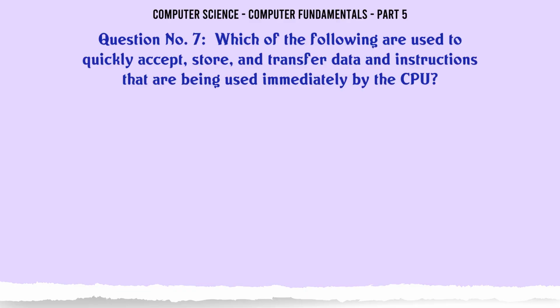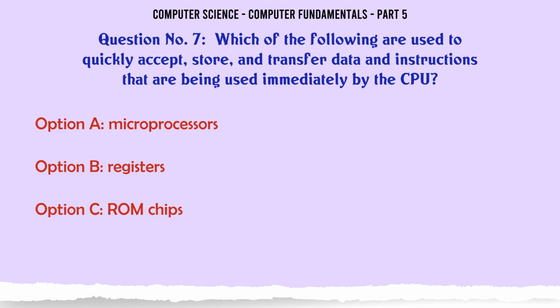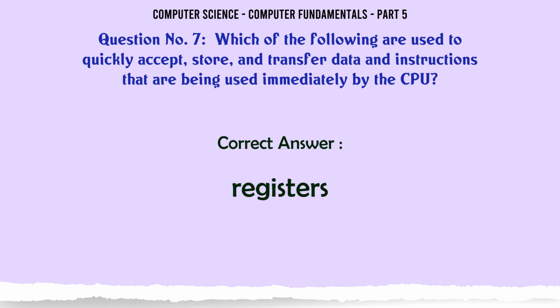Which of the following are used to quickly accept, store, and transfer data and instructions that are being used immediately by the CPU? A. Microprocessors. B. Registers. C. ROM chips. D. Data buses. The correct answer is registers.